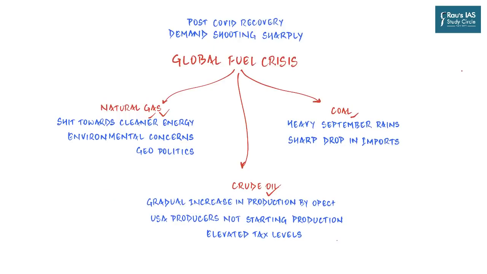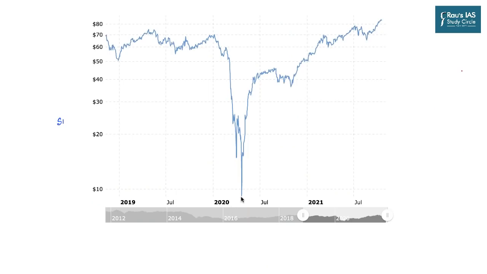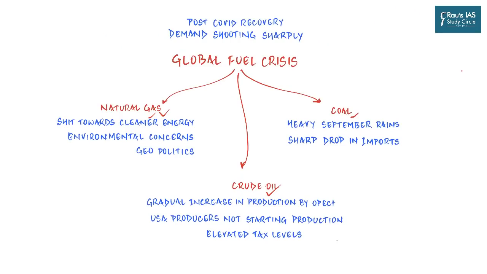Just last week, the benchmark Dutch gas futures price jumped 40% in the morning to touch 162 euros a megawatt hour, which is an 8-year high. Similarly, if we talk about crude oil, the price of Brent crude breached the $85 per barrel mark earlier this week, reaching its highest level since 2018 on the back of a sharp increase in global demand as the world economy recovers from the pandemic.